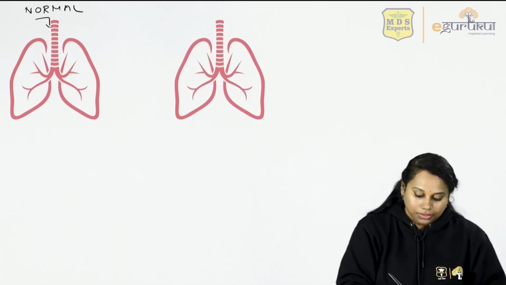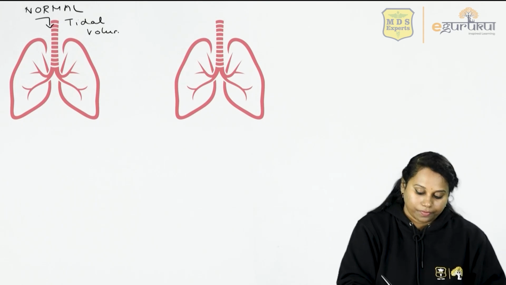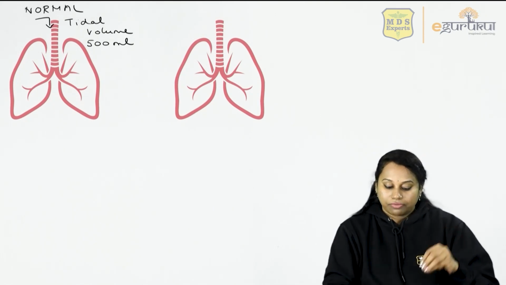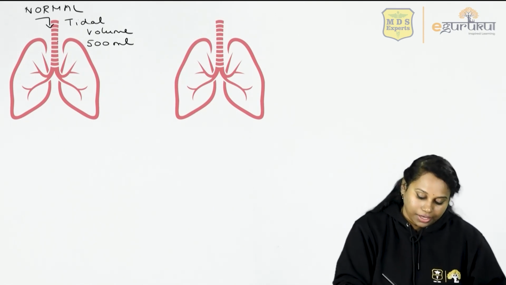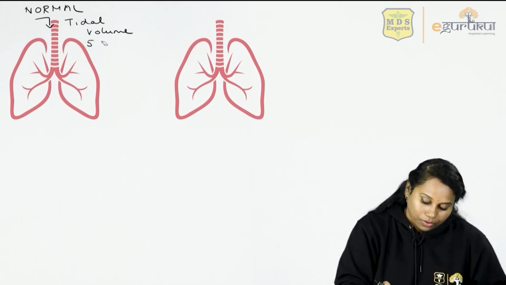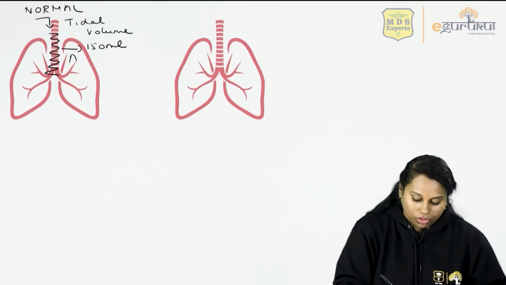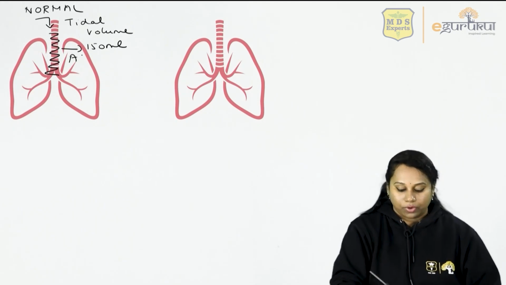In this person, the tidal volume is 500 ml of air moving inside. Out of this 500 ml of air, almost 150 ml stays back in the anatomical dead space. This 150 ml occupies the trachea and bronchi.